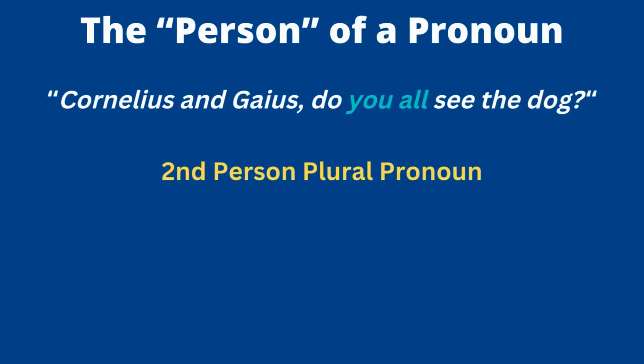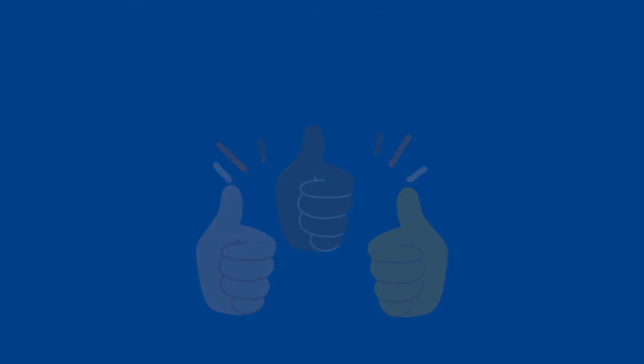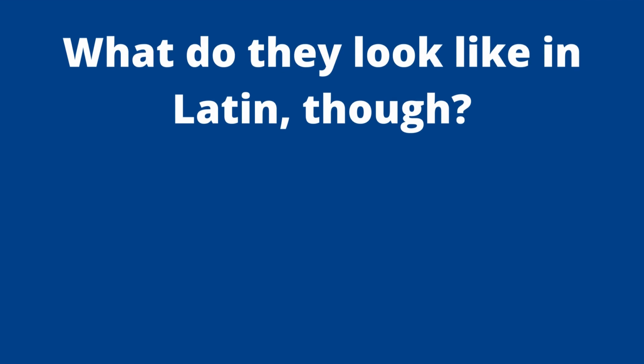And lastly, I could say, Cornelius and Gaius, do you all or do you both see the dog? Okay, that you all here is second person plural because I'm talking to more than one person. So that's how we use them in English, and we'll dive into the Latin. But even here, you can see that the pronoun is replacing something. So you all, in this example, is replacing Cornelius and Gaius. Cornelius and Gaius would be my antecedent, the thing that I'm replacing, okay? So hopefully that makes some sense and we're not too confused so far.